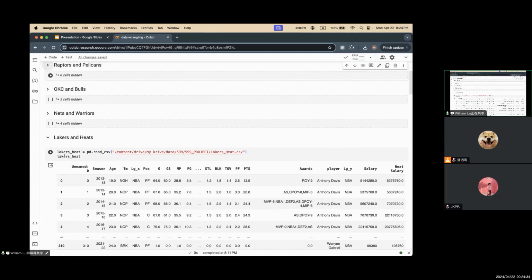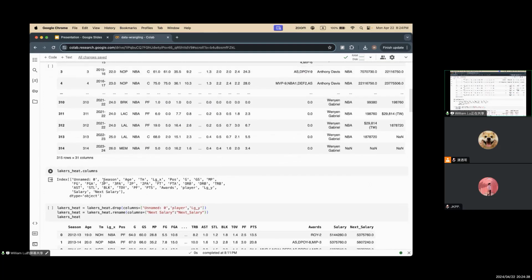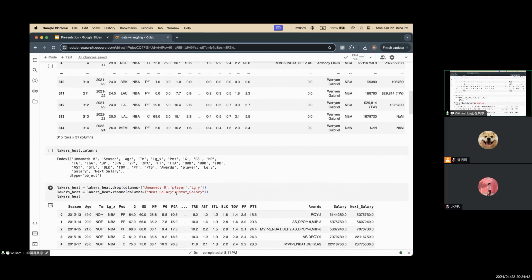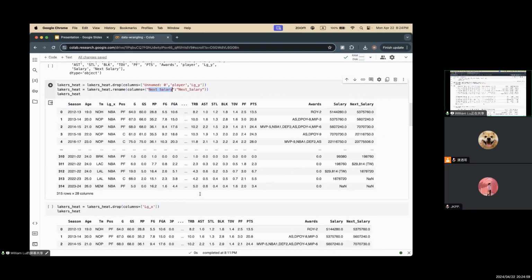But the idea is that we have these columns and we're going to drop some useless columns like player and LGY, and we're going to rename the next salary column to next salary to make sure that it's consistent across all datasets.